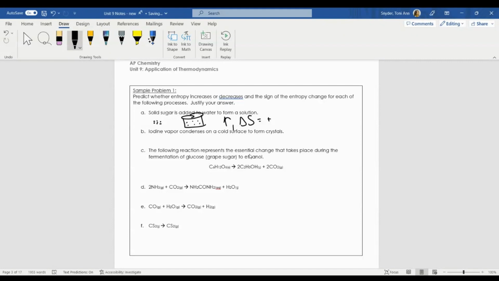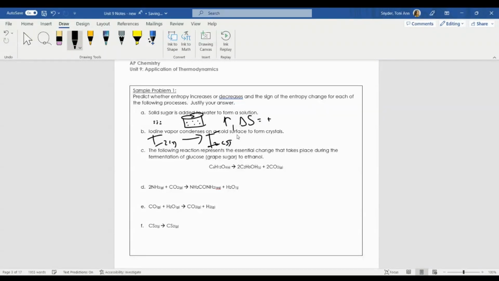Iodine vapor condenses on a cold surface to form crystals. So here I have iodine vapor, I2 gas, forming crystals. Actually, I'm not going to say condenses. I'm going to say gas to a solid is a deposition. So solid right there.